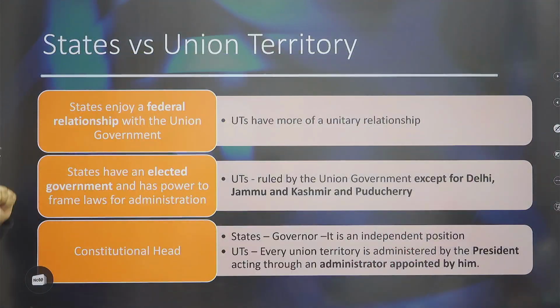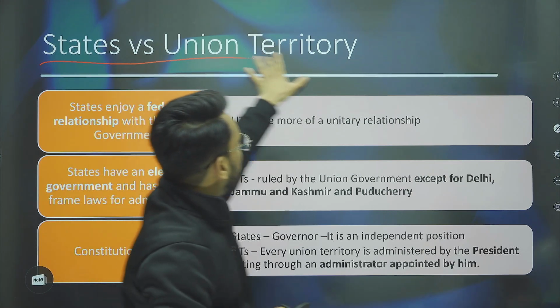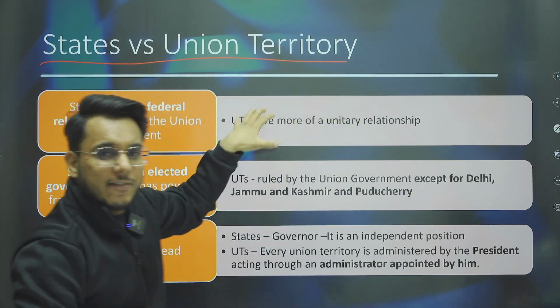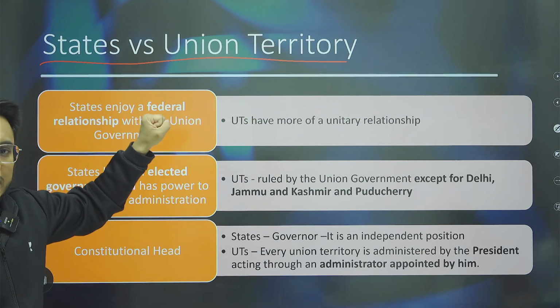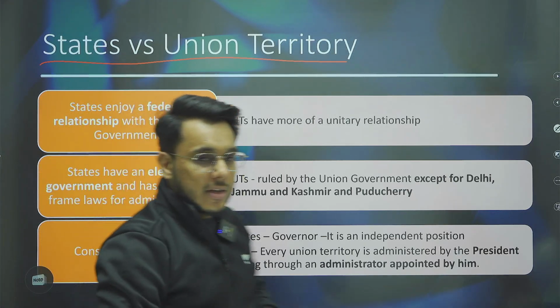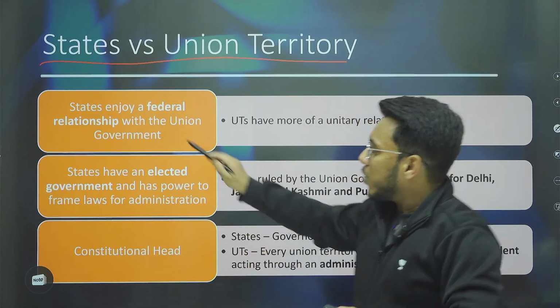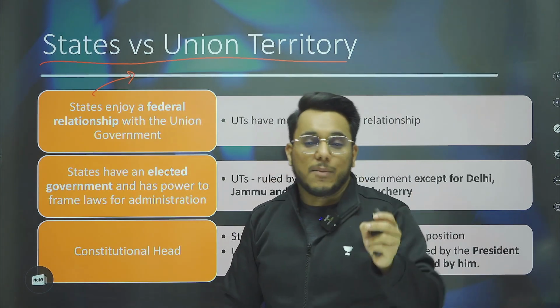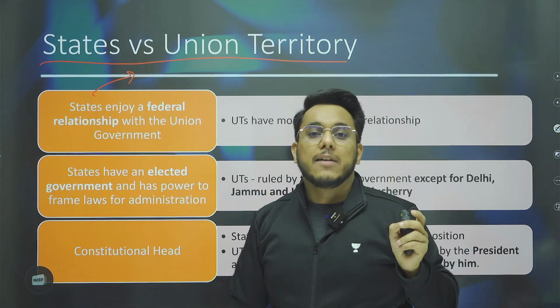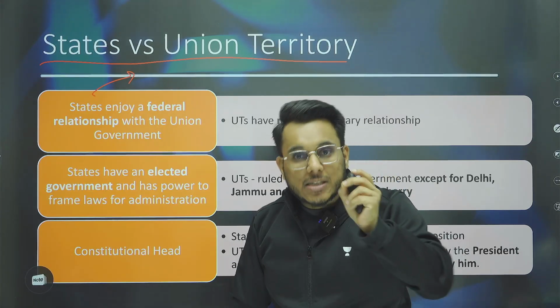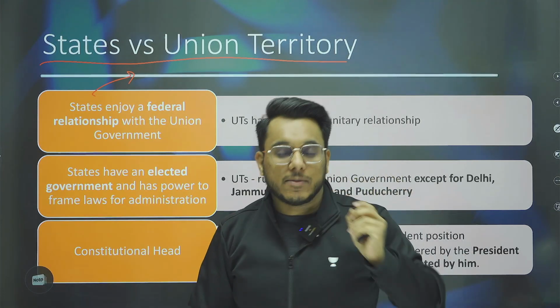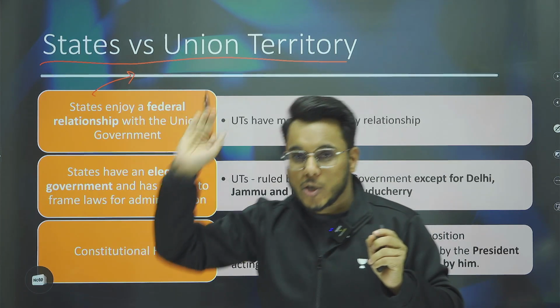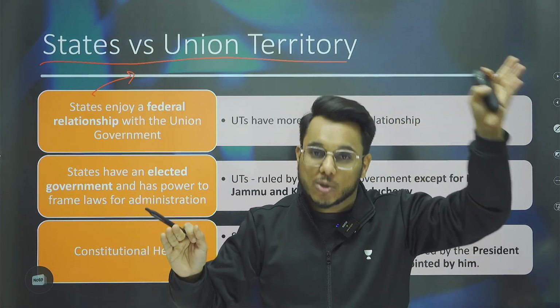And then guys, before moving further, we should also know the basic difference between the states and union territories for the prelims examination. When we talk about the states, states are members of the federal polity. We know that we have Schedule 7. In Schedule 7, there is a union list, a state list, and a concurrent list.